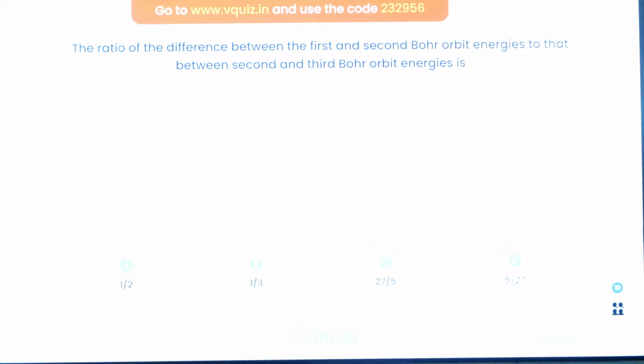So Bohr's formula, very important, guys. You should know the Bohr's formula.